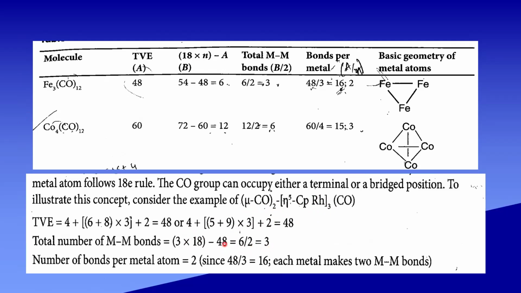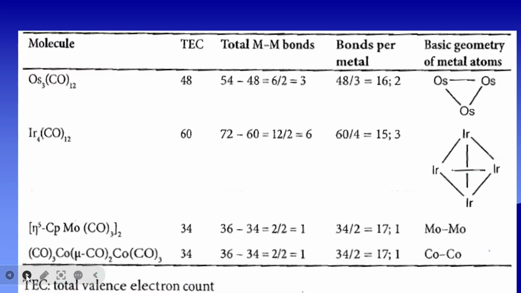Here, 48 divided by 3, that gives 16. 18 minus 16, that gives 2. So each rhodium has 2 metal-metal bonds. These are the other examples.